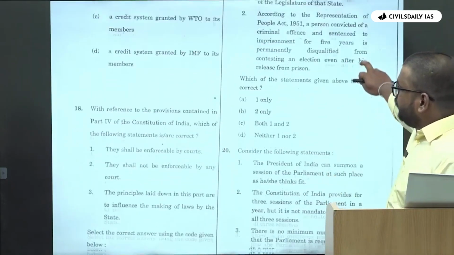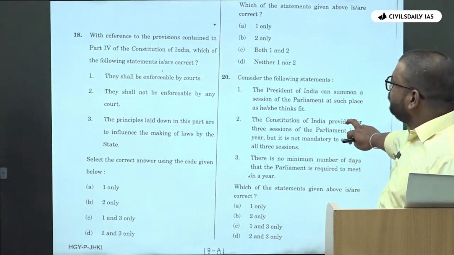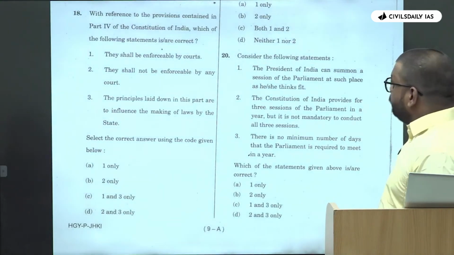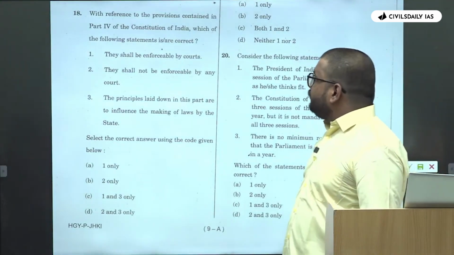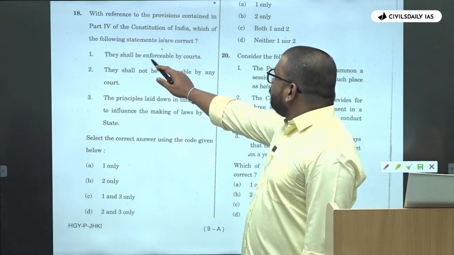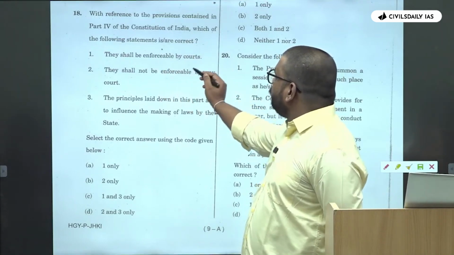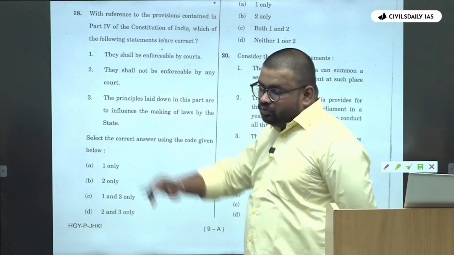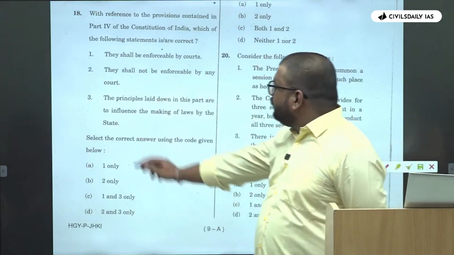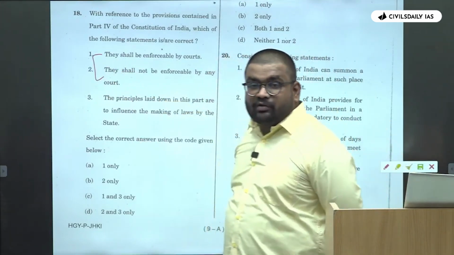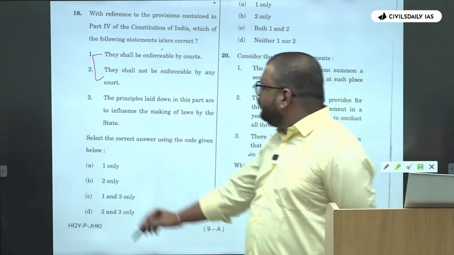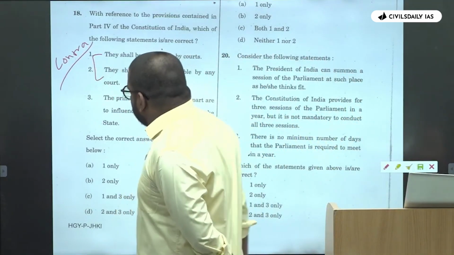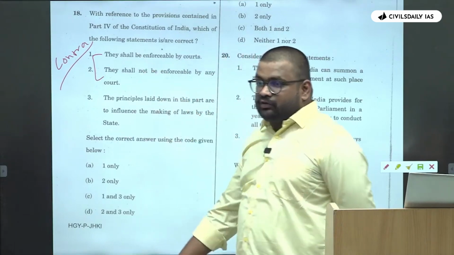Then with reference to the provisions contained in part 4 of the Constitution. What is the part 4 of the Constitution? DPSP. Which of the following statements are correct? They shall be enforceable by courts. They shall not be enforceable by any courts. Again, a simple, these two are the extreme, contradictory statements, right? So these two can't both be right, right?